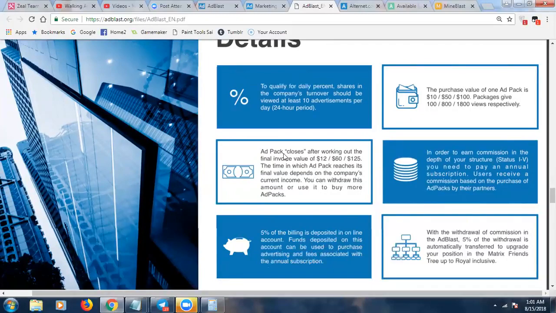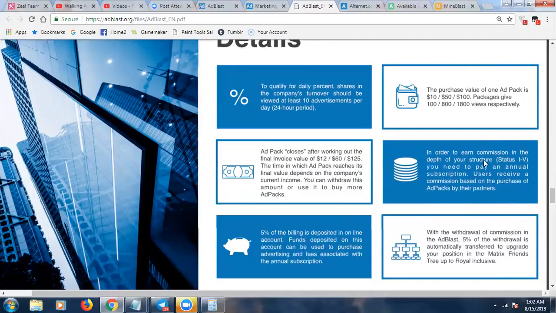This one just says the ad pack closes after working out the final invoice value of $10, $60, and $125. The time in which an ad pack reaches its final value depends on the company's current income. So again, that duration period that they just gave, it's a floating number. It's not exactly that number because it's based on the revenue for that day, so the payouts aren't going to be fixed every day. They're going to fluctuate. Sometimes it's going to be a little bit less, sometimes a little bit more. But it's good that they give you kind of an estimate of what you can expect.